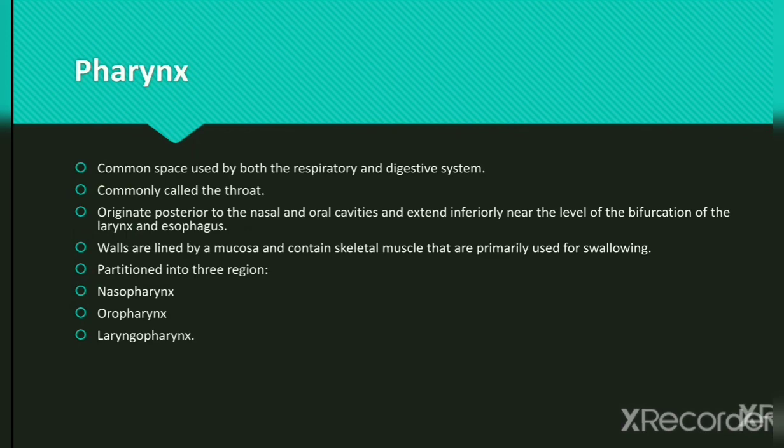The second part is the pharynx. The pharynx is a cone-shaped passageway leading from the oral and nasal cavity in the head to the esophagus and larynx. The pharynx chambers serve both respiratory and digestive functions.